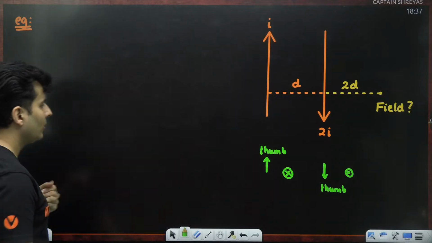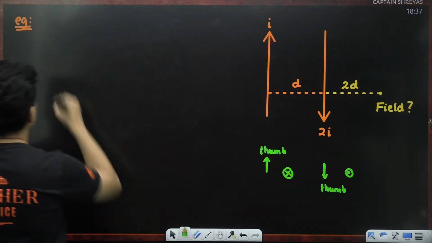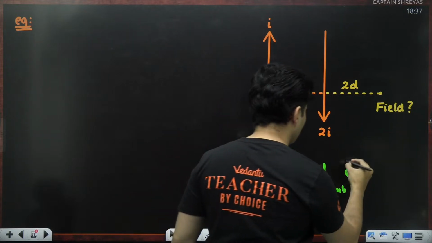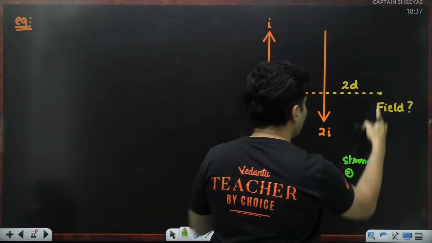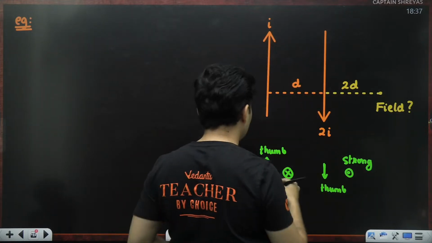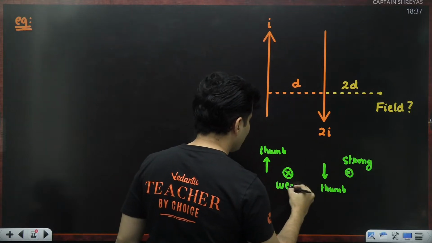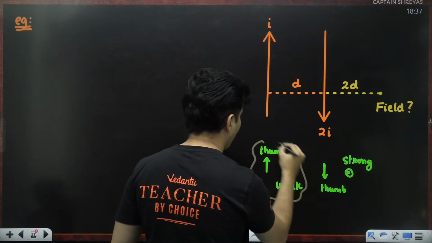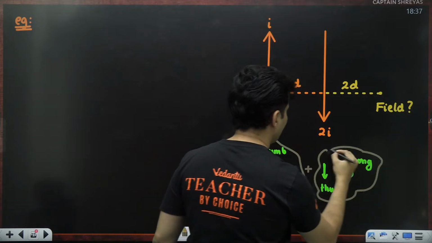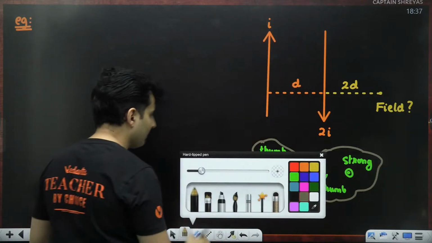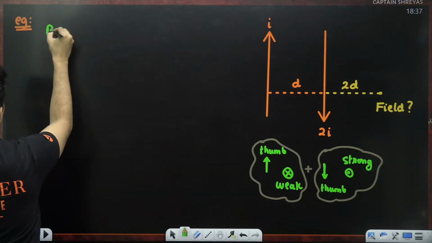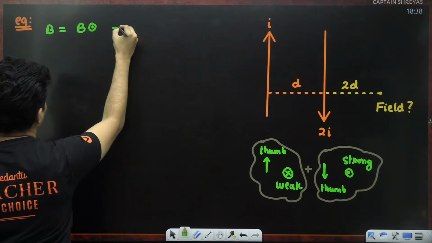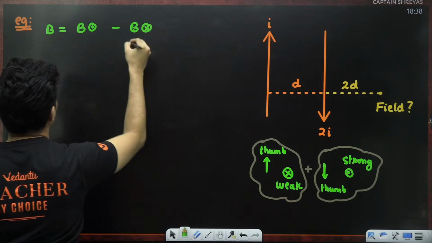Okay. So let me find out how much it is. Who will contribute more? Obviously this has more current and it is closer, so this will be stronger. This point is very far away from this wire, plus the current is also less. So this will obviously be a weaker contribution. So both of them together will give you the net magnetic field. So I can say that the net magnetic field will be the magnetic field which is coming towards you minus the magnetic field which is going away from you.